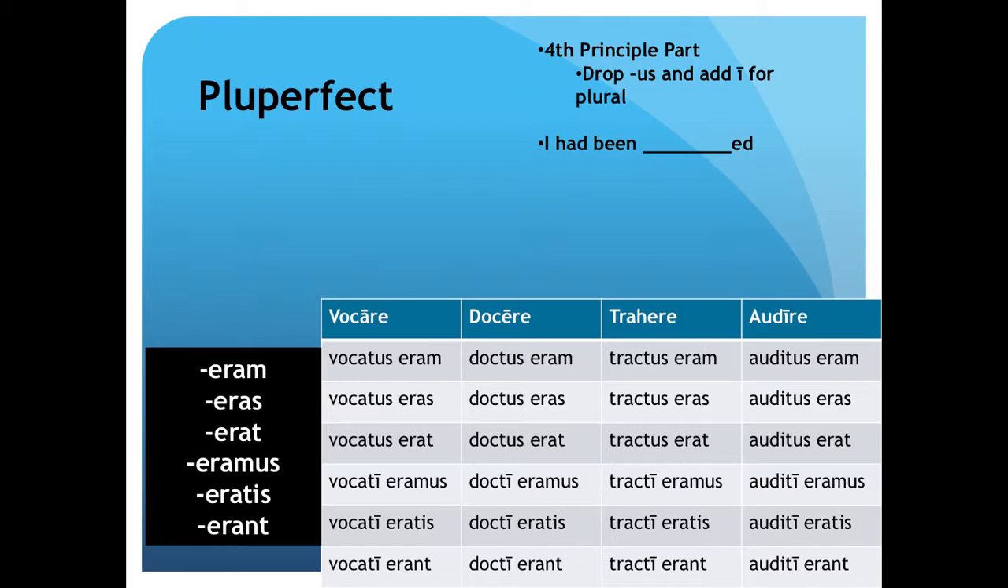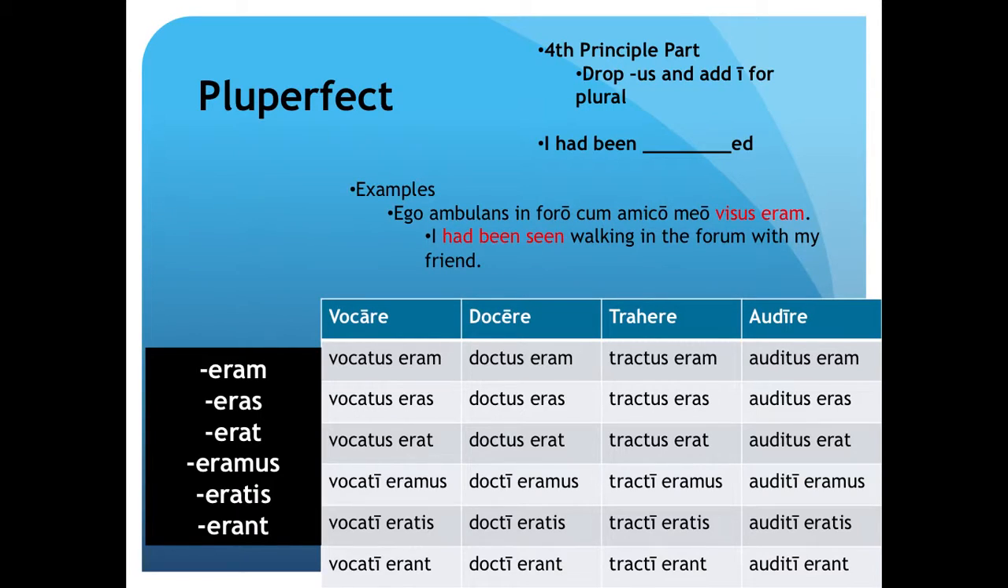However, the first, second, and third person plural have the US dropped and replaced with a long I with the endings to the left. Here's a sample sentence. The verb visus eram is a first person singular pluperfect passive verb, which translates to "I had been seen."